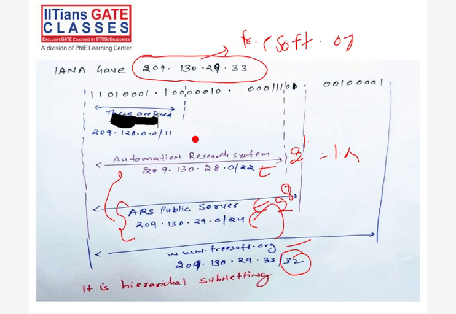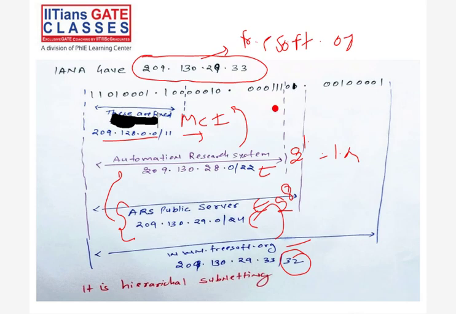Which is 21. So 2 raised to 21 IPs are there with the MCI system, and this AR system took 2 raised to 10 IPs from 2 raised to 21. This is called hierarchical subnetting. This is how the hierarchy works.